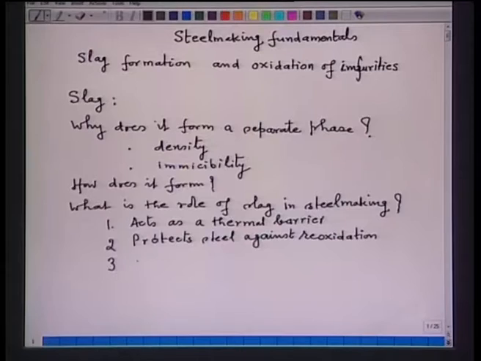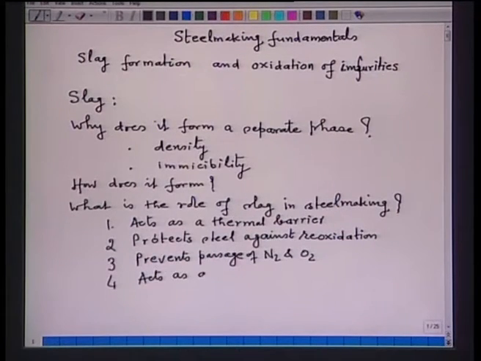Third, slag prevents passage of nitrogen and oxygen from the gaseous phase to the molten bath, because there is a slag cover, and whenever a gas, for example nitrogen or oxygen from the atmosphere, is to be transferred, it can be transferred only through the slag, and in that way slag prevents the passage of nitrogen and oxygen into the molten bath. Fourth, it acts